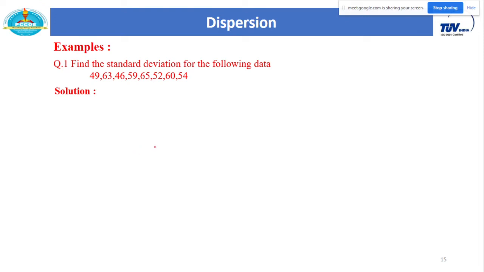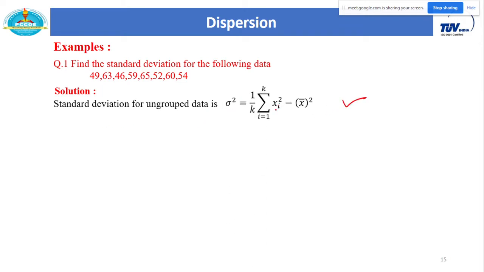Now let me take one simple example on the standard deviation. Find the standard deviation of the following data. Here you can see this data is presented as ungrouped data. So what is the formula for ungrouped data? This is the simplified form, so always remember this formula to calculate the standard deviation. Sigma square is equal to 1 by k summation xi square, where i runs from 1 to k, in one bracket, minus x bar whole square.